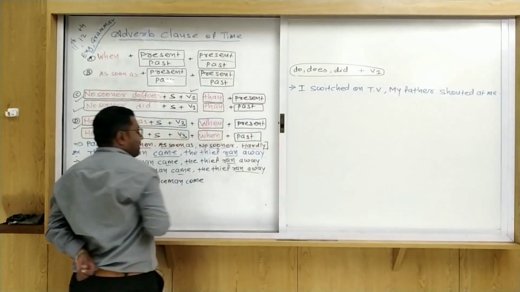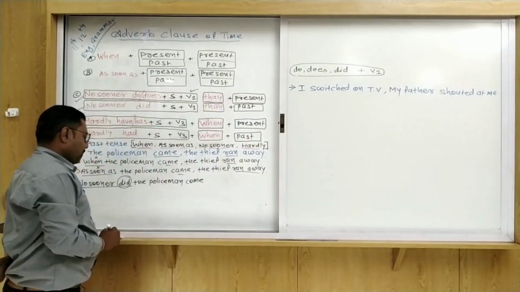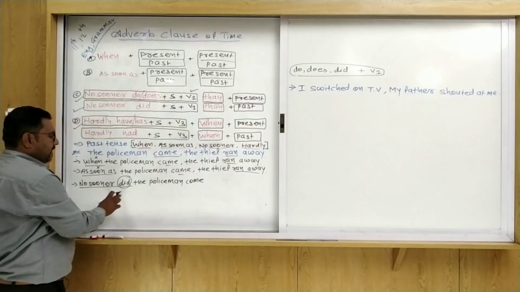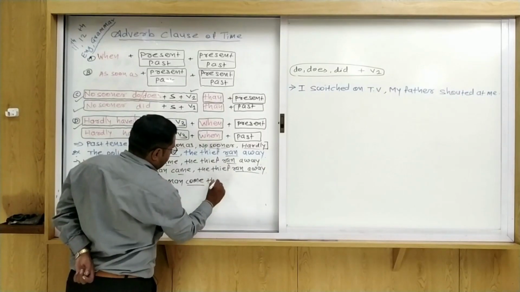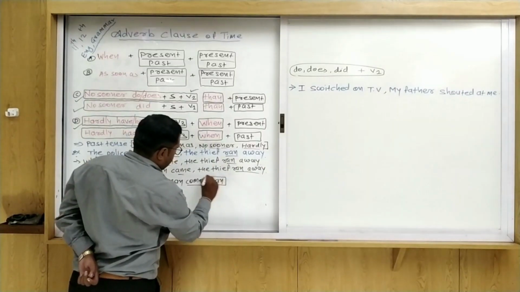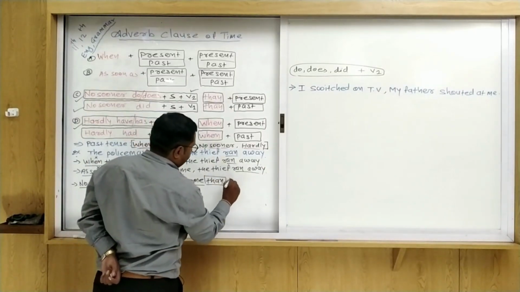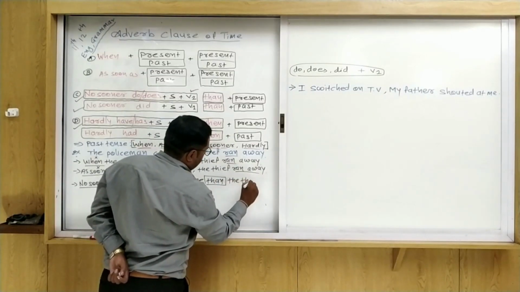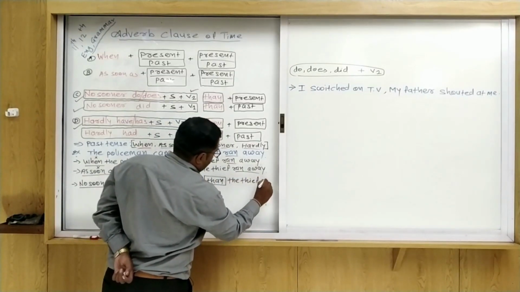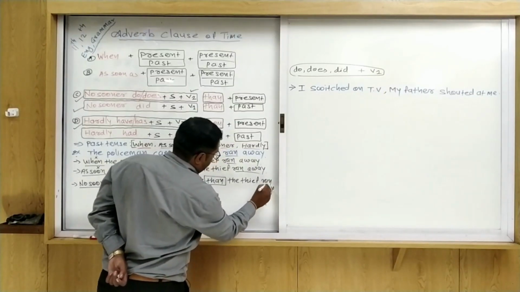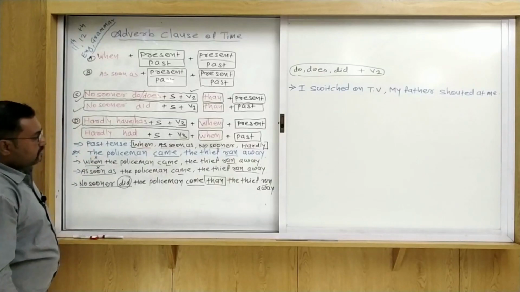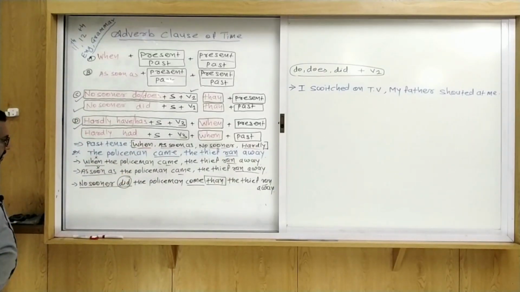So: no sooner did the policeman come, then is the conjunction, then the thief ran away. We should not change the second sentence.